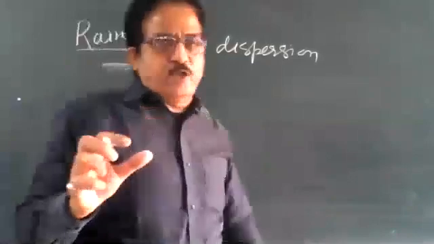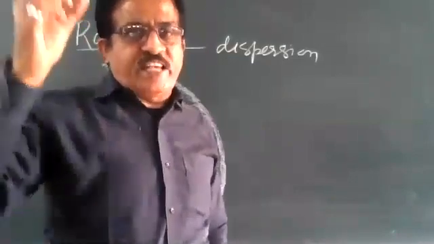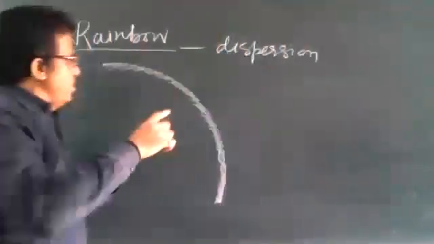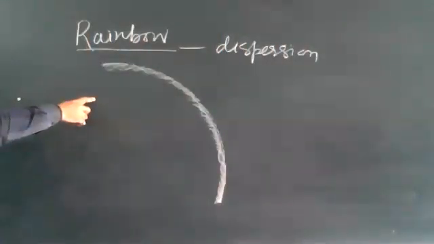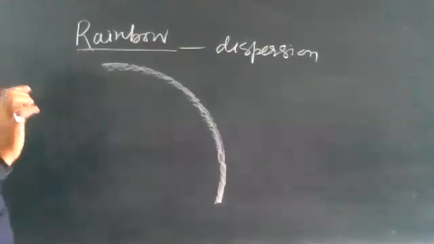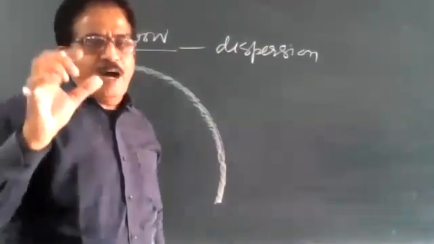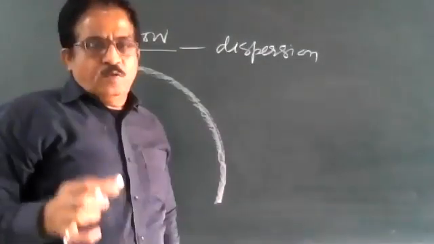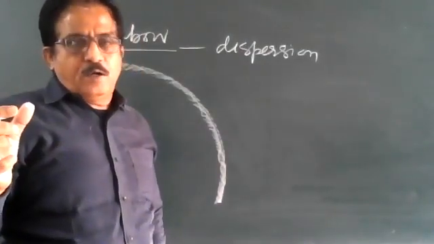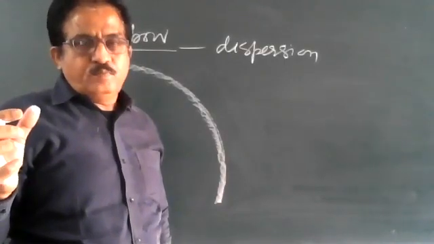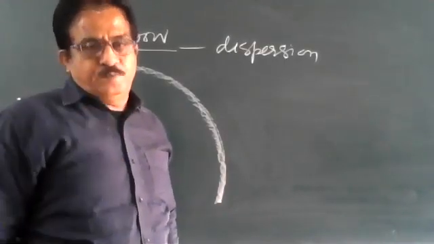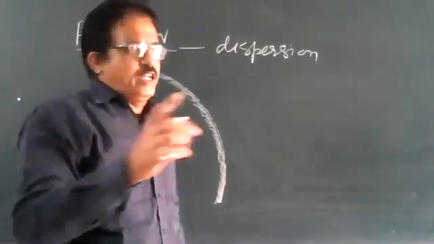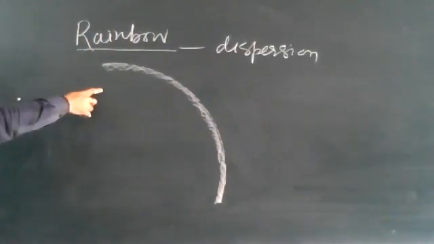When does this happen, children? When the sun shines on raindrops during or after a shower. After the rain, when sunlight falls on a raindrop, that raindrop appears as a small prism. When the light falls on those raindrops, we get a concentric circular arc in this form.